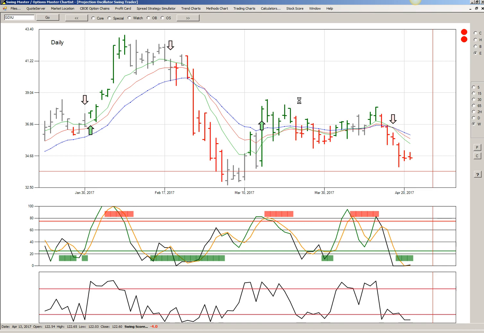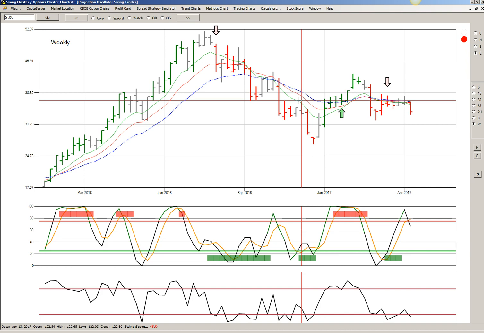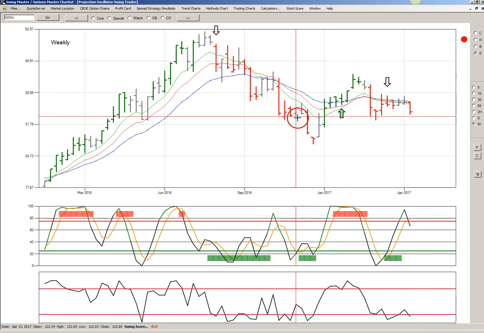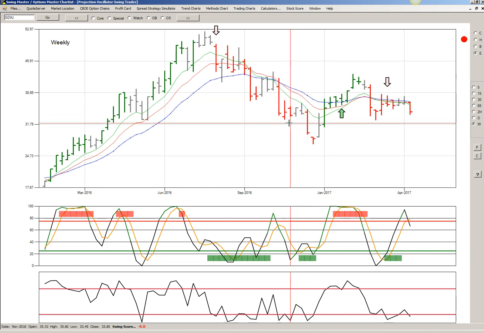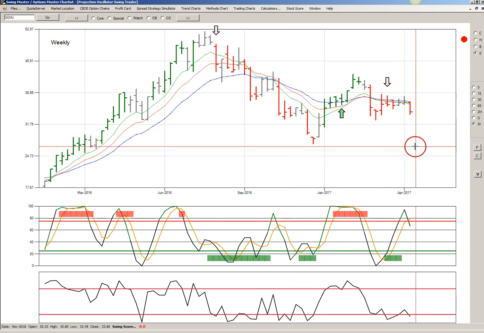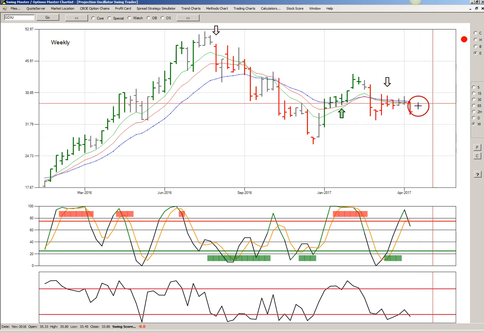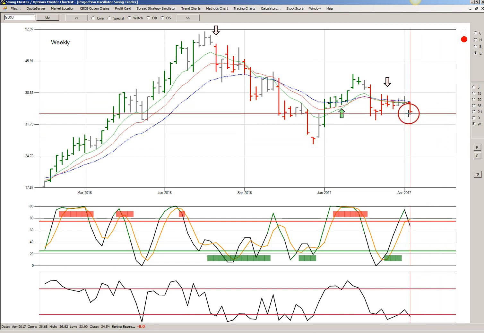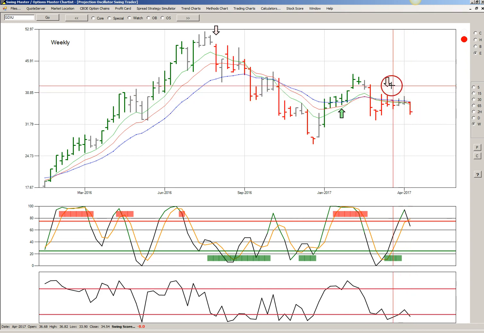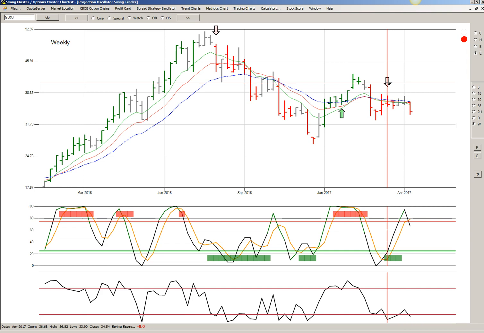And we have to treat them independently, because even though they're obviously highly correlated, they don't always move precisely in sync. But if we look at the GDXJ, the Junior Gold Miners weekly chart, we can see that it's below the momentum ribbon, price is below the momentum ribbon, and the TSI, the True Strength Index, has turned bearish, and